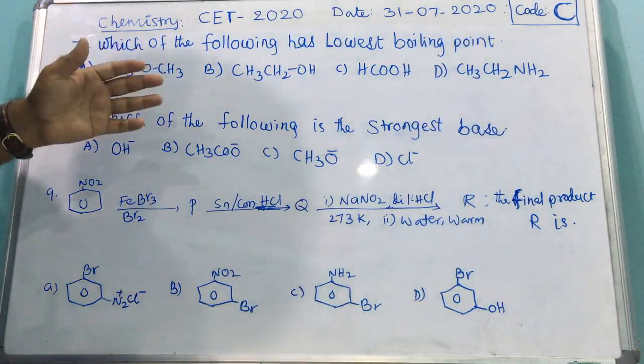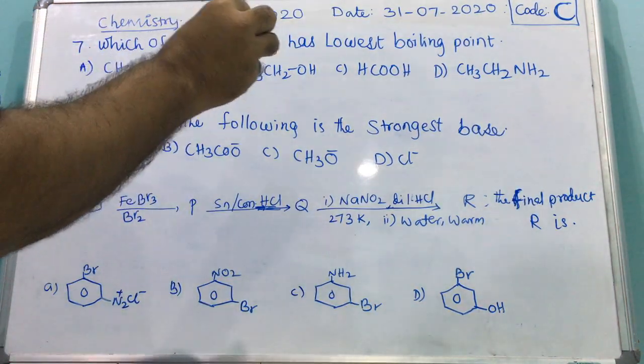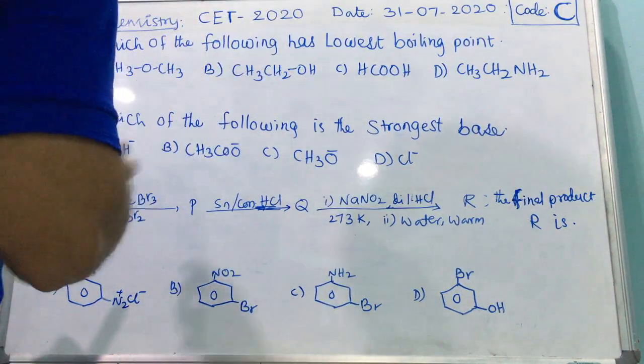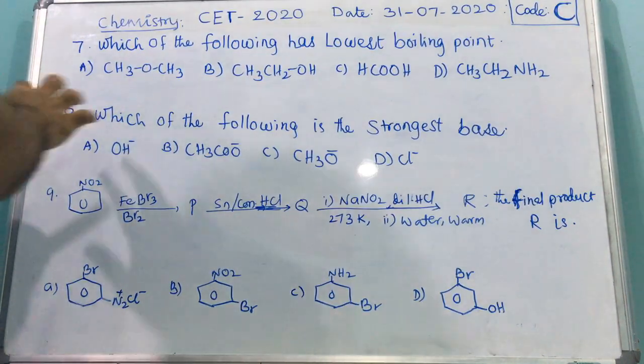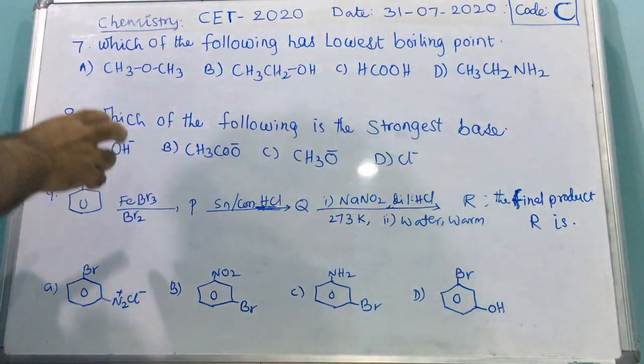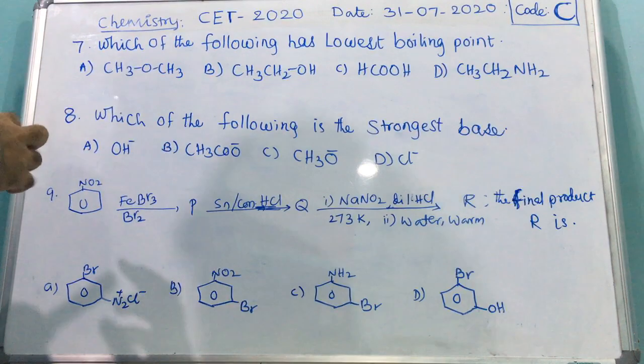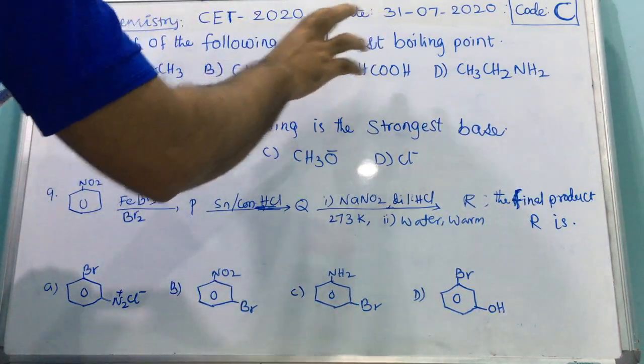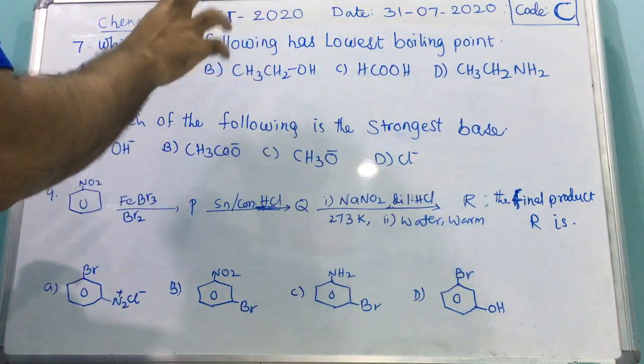If you don't know this, check one of my videos about the boiling point of organic compounds. Just check it and you will get the concept clear. Now I am checking here: all are covalent compounds, so there is no ionic bond. Next, there is no ion-dipole force, because all are covalent, with no completely positive or completely negative charge.